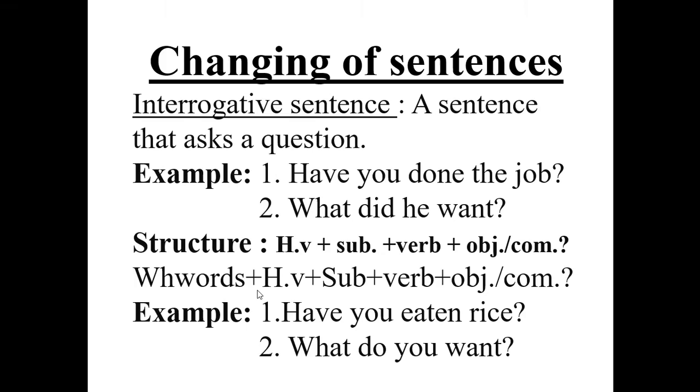Okay, look at the example. The first example is, have you eaten rice? Look at the structure. At first, helping verb, have, then subject, you, then main verb, eaten, then object, rice, and note of interrogation. Have you eaten rice? Interrogative sentence. And the next example is, what do you want? What? That is WH word. WH words may be what, how, when, where, etc.